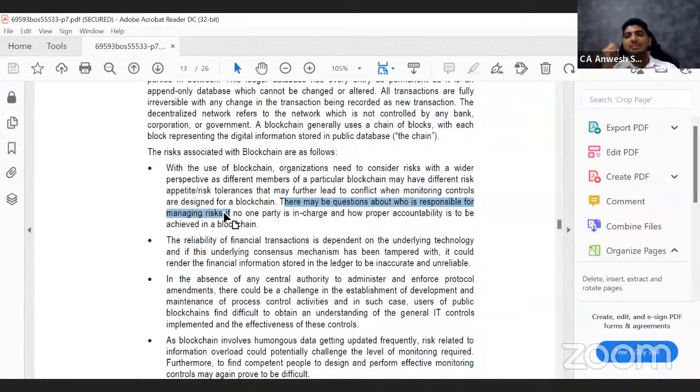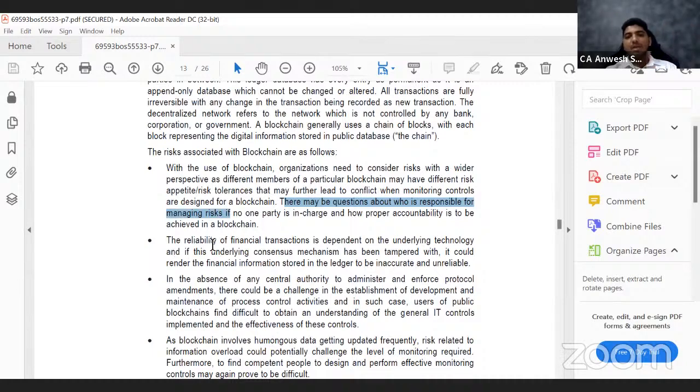That is, everything is done by software. We know that software is created by humans, so if there are some small glitches in the software, who is responsible? Let's say I lose 10 lakh rupees. Against whom do I file a police complaint? That is a question. But in banking, I know I can at least file a complaint against the bank. So who is managing the risk? I don't know.